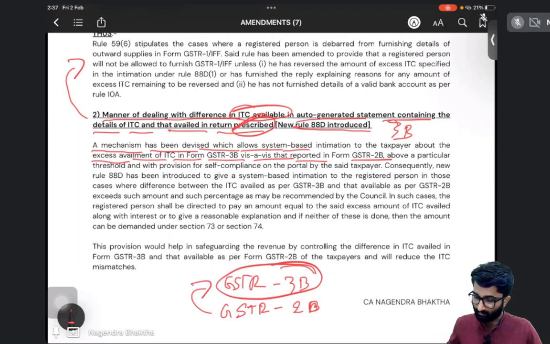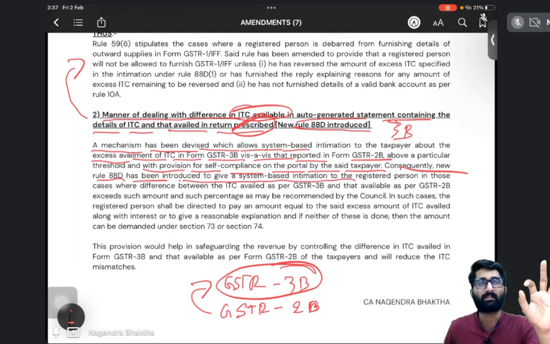Above a certain threshold, with the provision of self-compliance on the portal by the said taxpayer. So you have to do some self-compliance in the portal. What you have to do? Nothing. You have to file GST DRC. DRC you have to file and you have to explain. So consequently, a new rule 88D has been introduced. The system-based intimation. So what is this? System-based intimation is nothing but notice. System-based notice will be given to you.